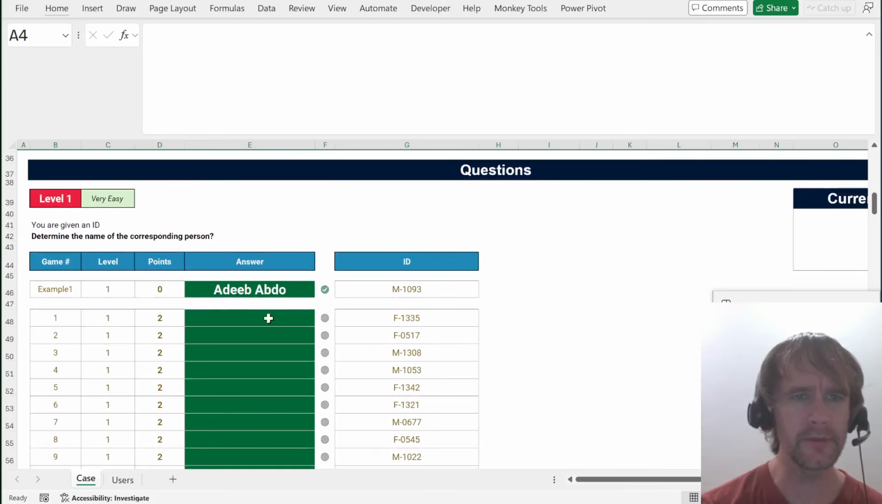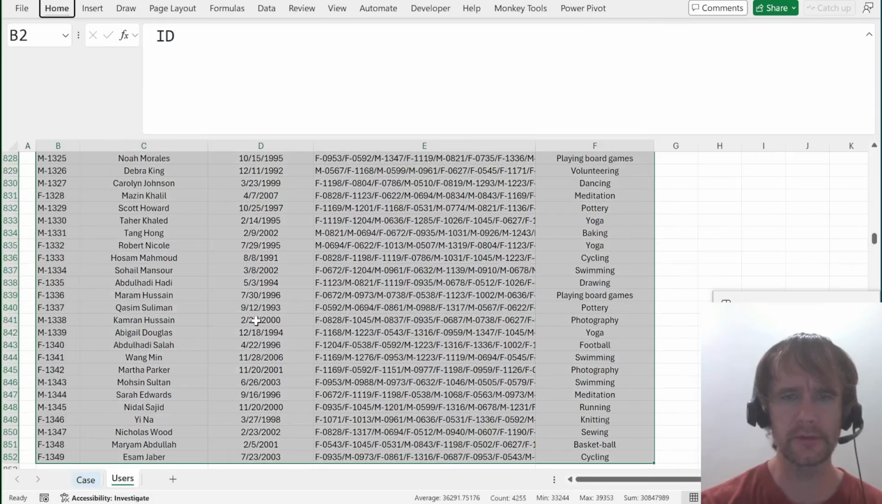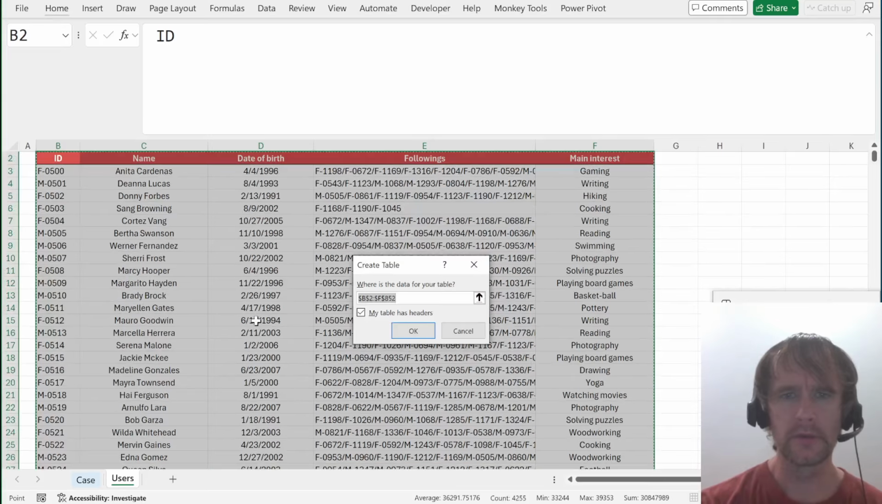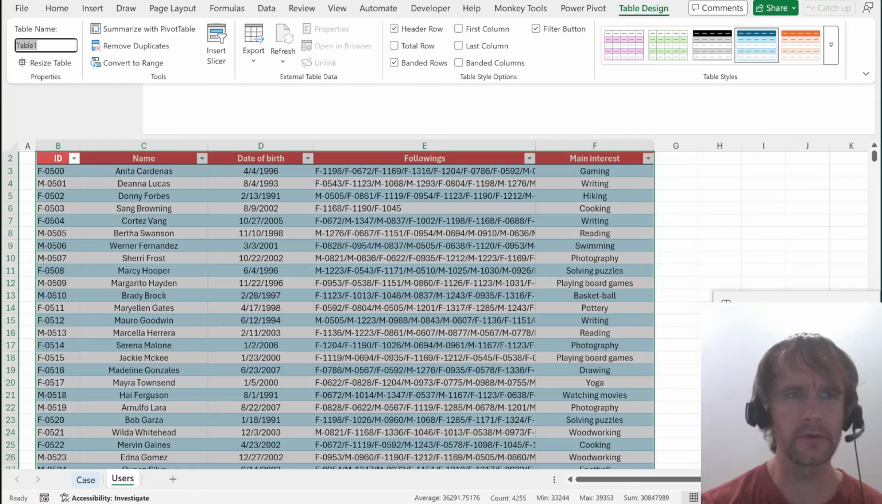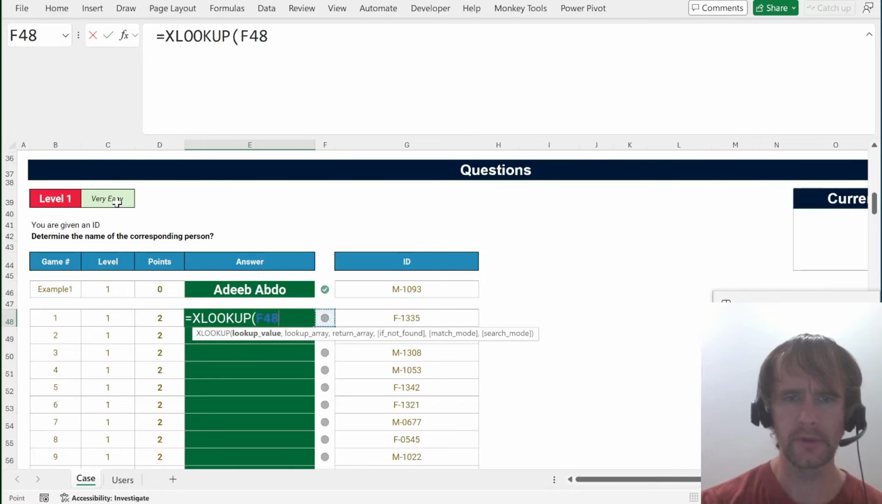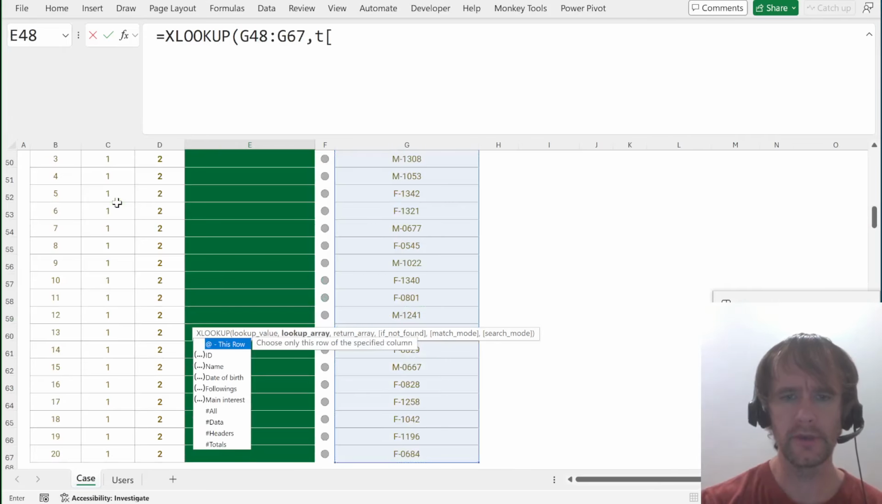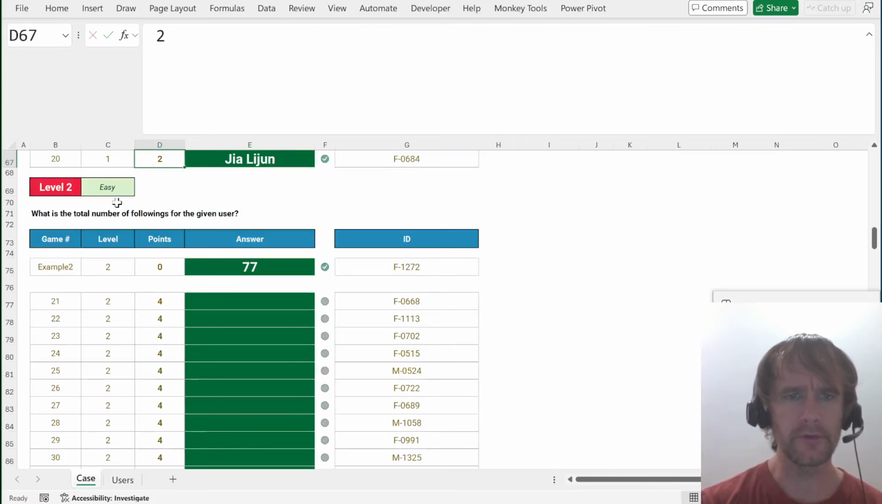You're given an ID, determine the name of the corresponding person. So I'm just going to Alt-HT, make it a table, give the name T, because I usually do. And then we're just going to XLOOKUP this in TID, returning from TName. So we're starting off easy.